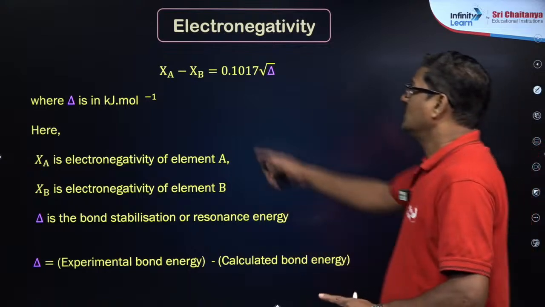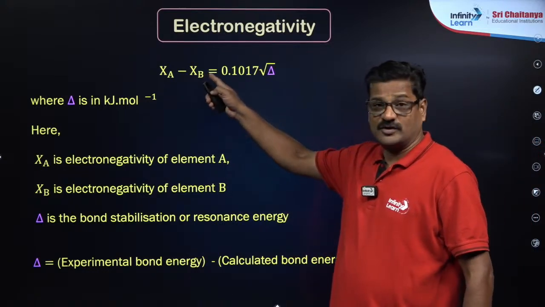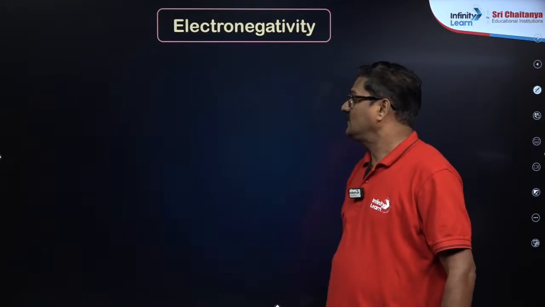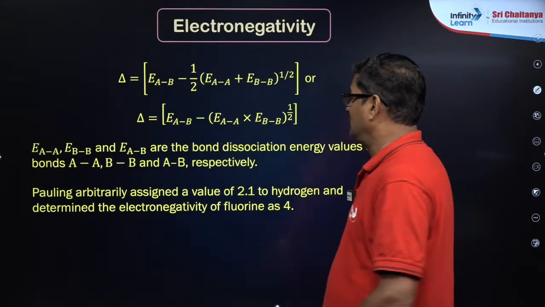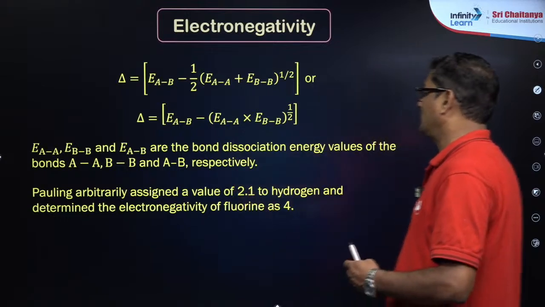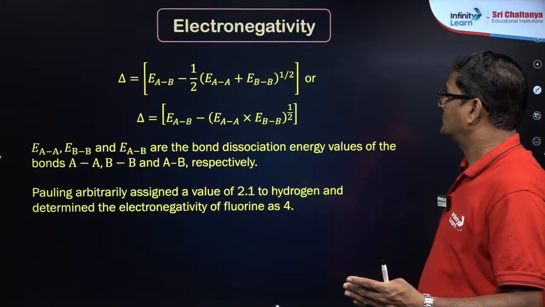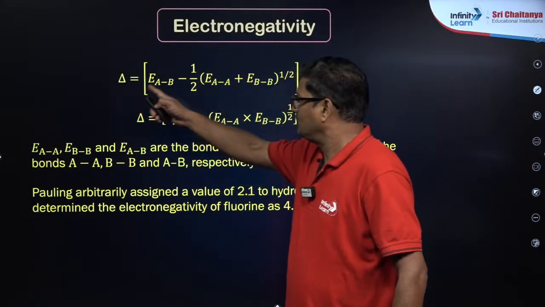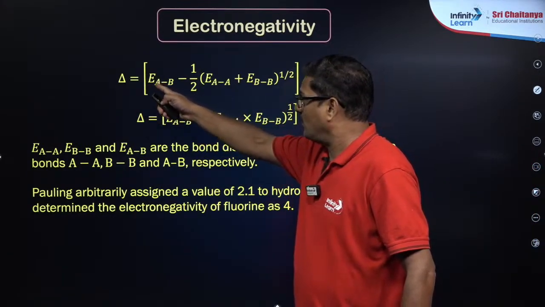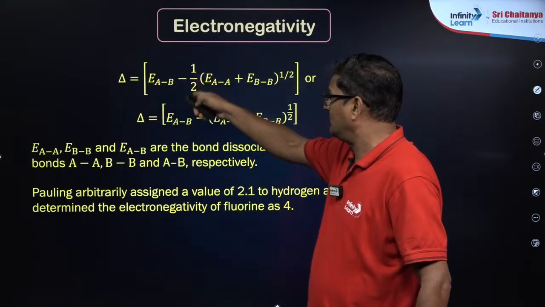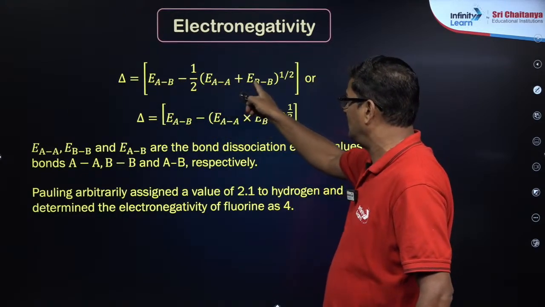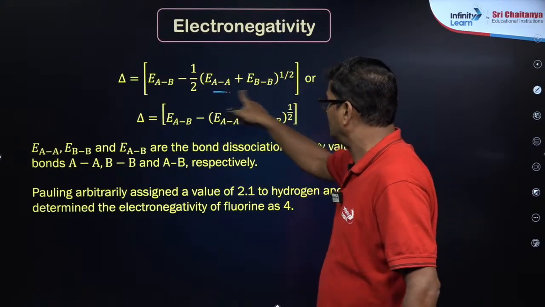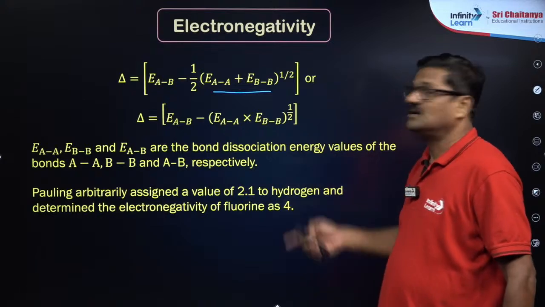You can also use electronegativity of A minus electronegativity of B is equal to 0.1017 into root delta, if you measure it in electron volt per joule per mole. So that delta can be calculated as the bond energy of A-B minus half into the product of the bond energy of A-A and the bond energy of B-B, to the power of half, so you can take the entire thing in the square root also.